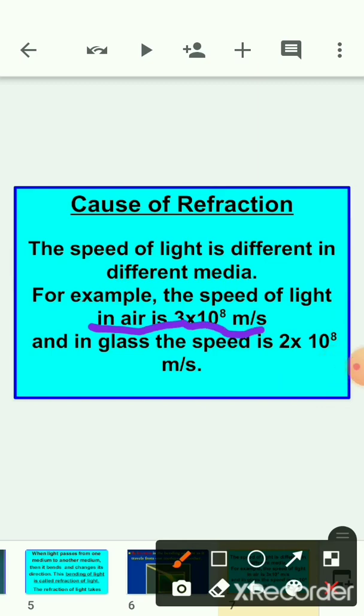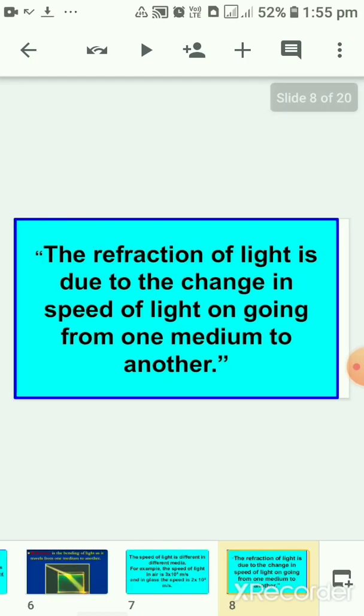But if you take another material like glass, then the speed of light in glass is around 2 × 10^8 meters per second. So you can see, when we have different media, one air and the other glass, the speed of light is different. So we can say that refraction of light is due to the change in speed of light on going from one medium to another medium.